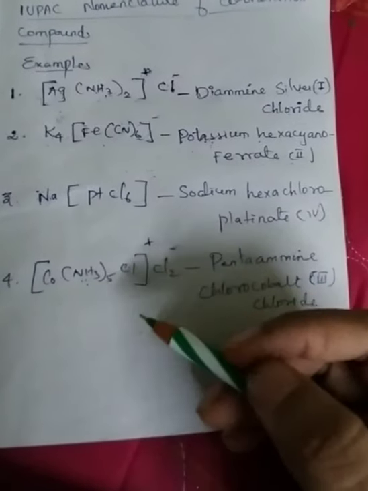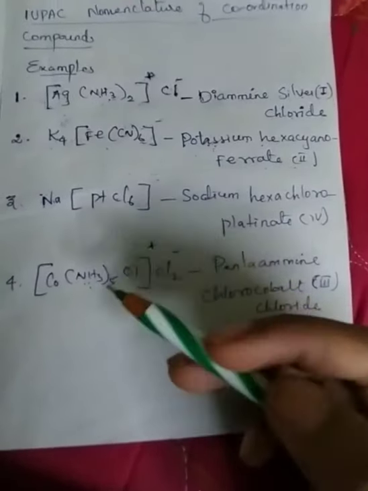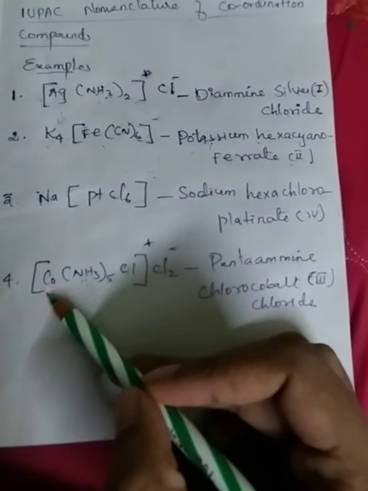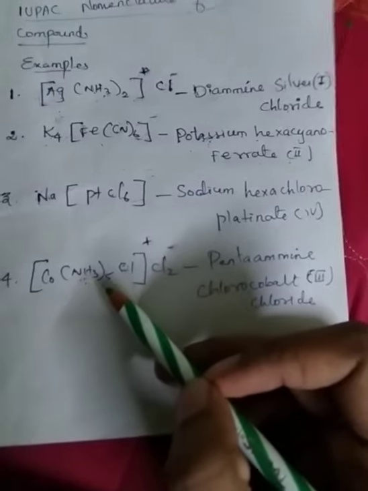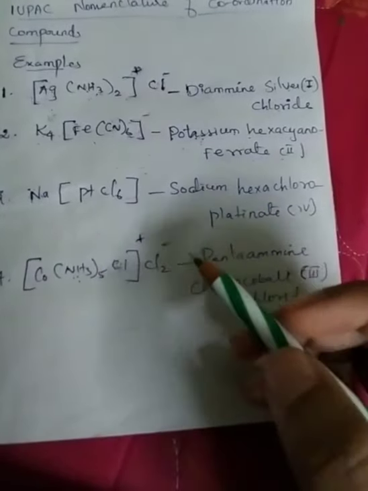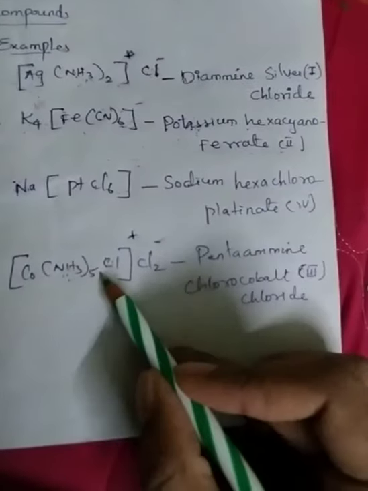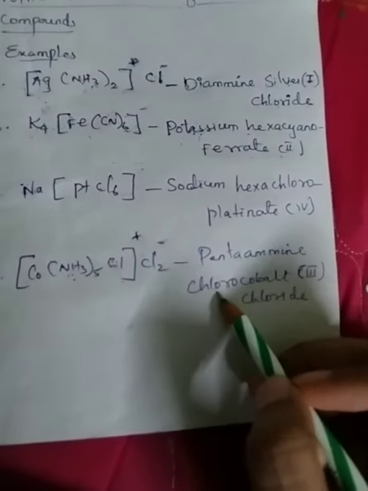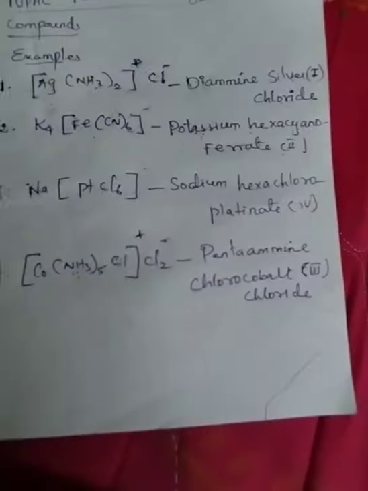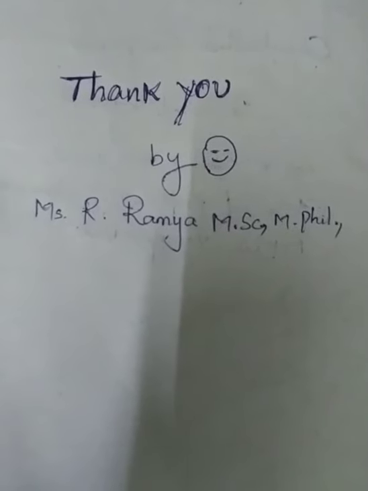So what I told you in the third rule, if two or more different ligands are bonded to the central metal atom, name the ligands in alphabetical order, right? So according to this rule, pentaamminechlorocobalt(III) chloride, right? Thank you so much for watching this video.